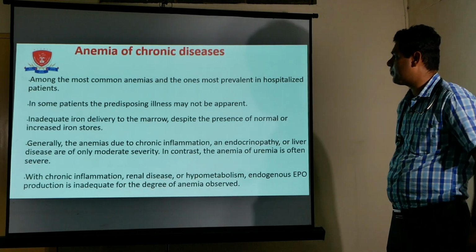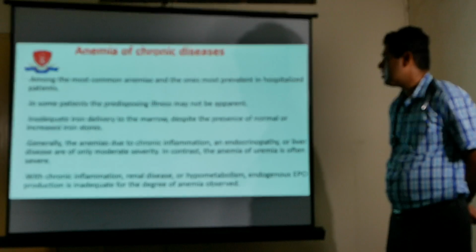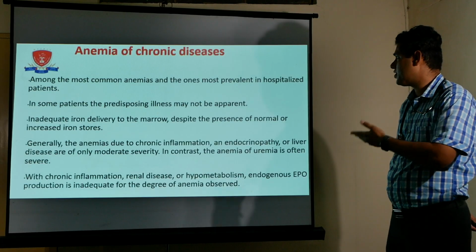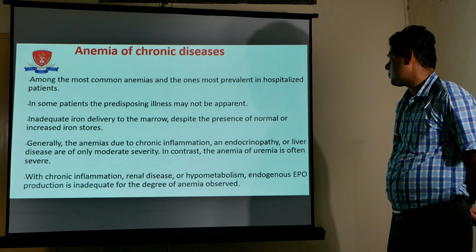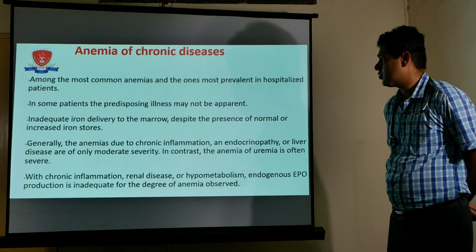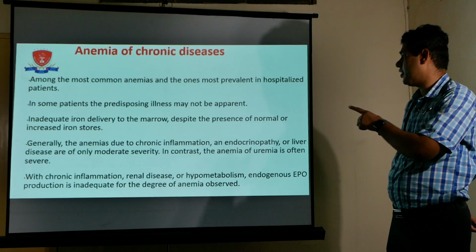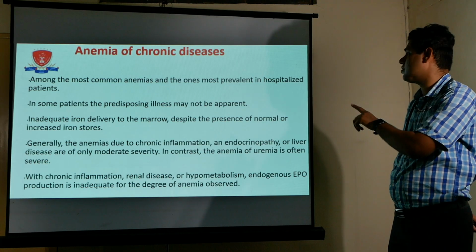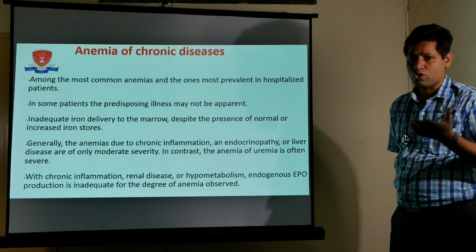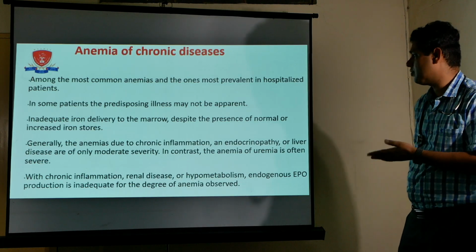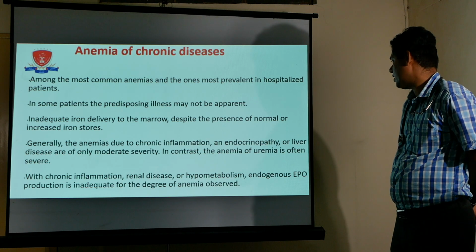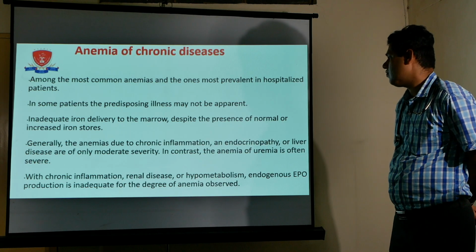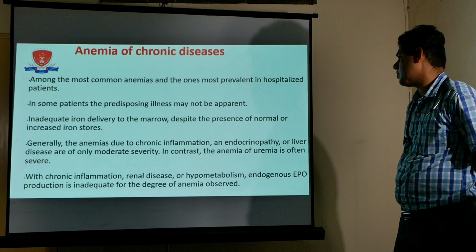In some patients, the predisposing illness may not be apparent. Sometimes there is no predisposing condition, but the patient has a chronic disease. There is inadequate iron delivery to the marrow despite the presence of normal or increased iron stores. So in this anemia, there is a normal iron store, but there is decreased iron delivery to the marrow. Generally, the anemia due to chronic inflammation, endocrinopathy or liver disease is of only moderate severity. In contrast, the anemia of renal disease is often severe.